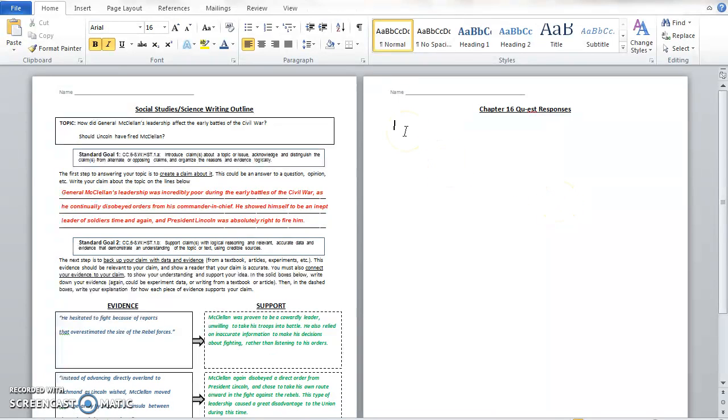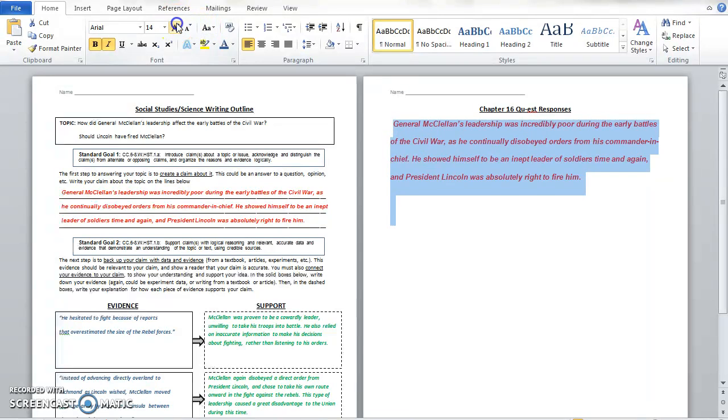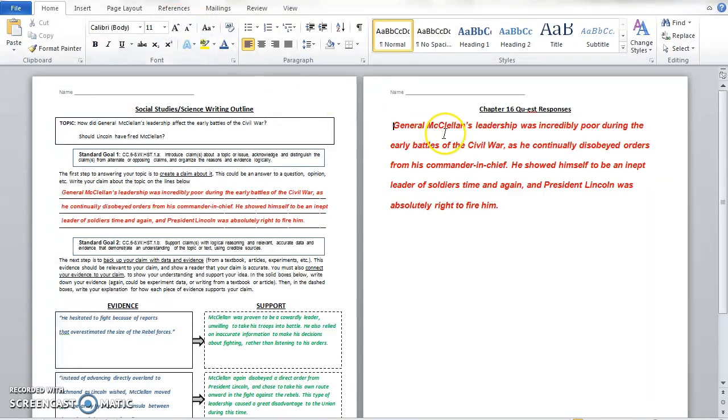So the best way to start your response would be to give your claim, to answer the question. So we can go over here. You've got your claim right here. We'll copy it and paste it. We can size it up a little bit so everyone can read it. And you can see that, okay, we've got our claim starting our short response.